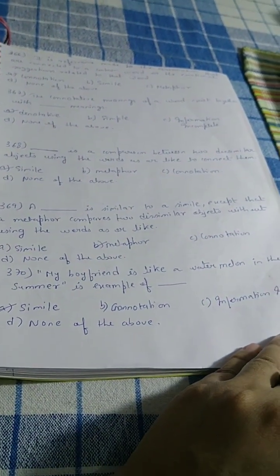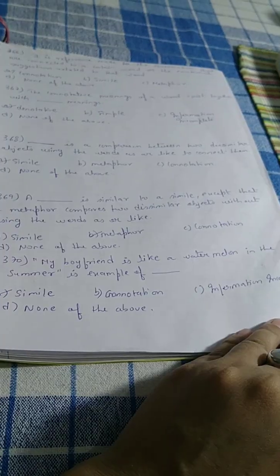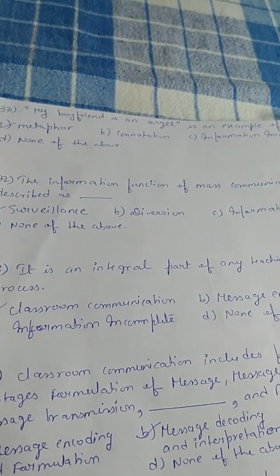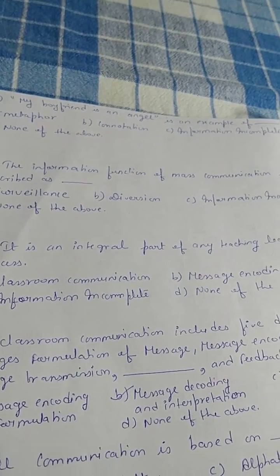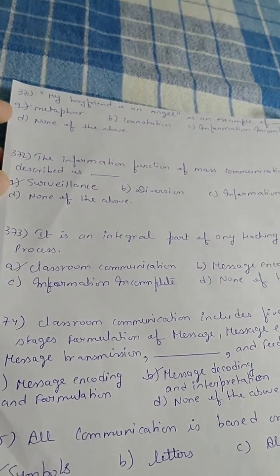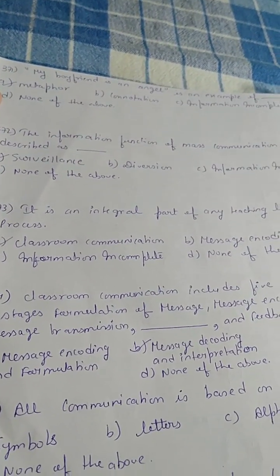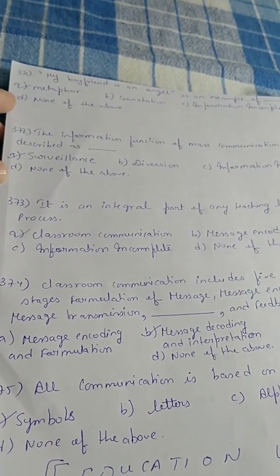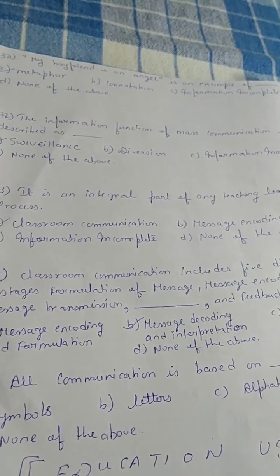Next question. My boyfriend is like a watermelon in the summer is an example of simile. Next question. My boyfriend is an angel is an example of dash, that is metaphor. Next question. The information function of mass communication is described as surveillance. Next question.